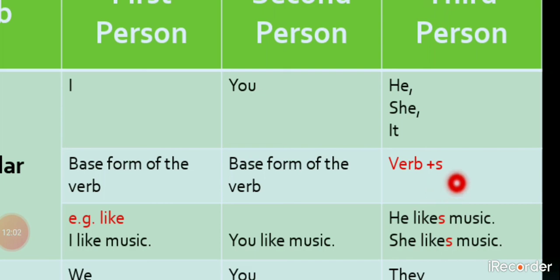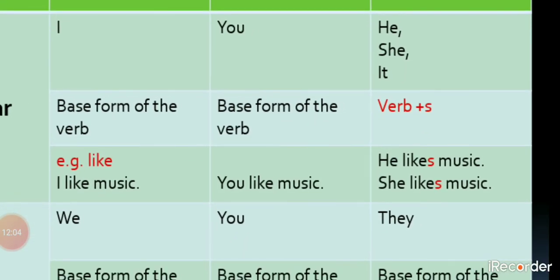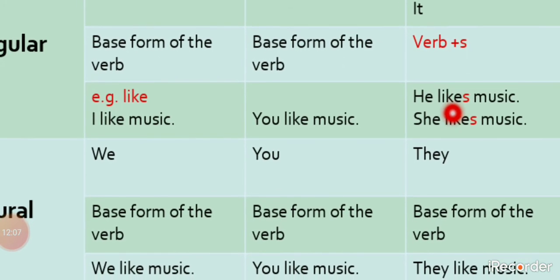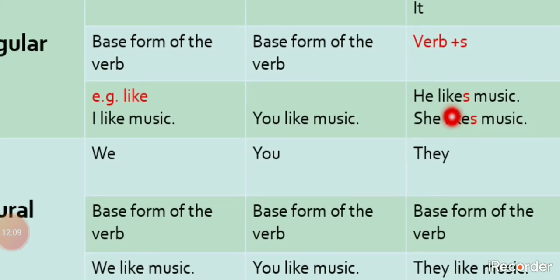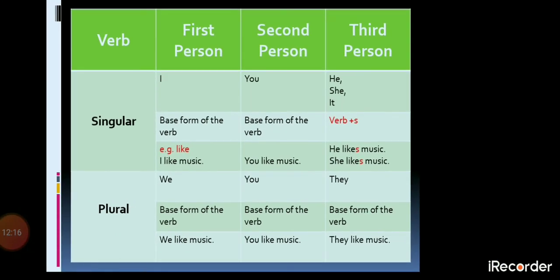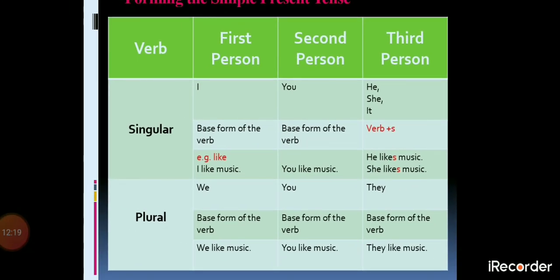He likes music, the original form like plus s. She likes music, the original form plus s. So always remember, for first person singular and second person singular, we use the base form, but for third person singular, we have to use verb plus s.